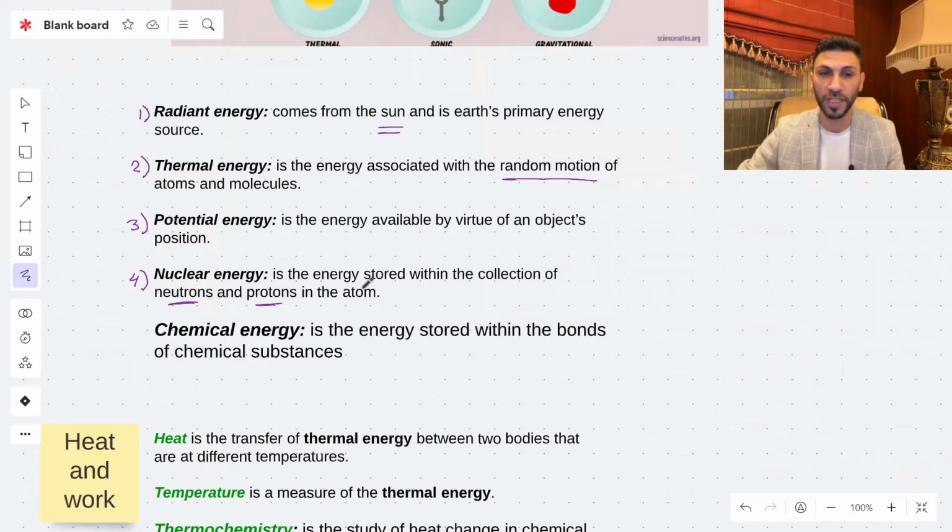Number 5, the chemical energy is the energy stored within the bonds of the chemical substances, between the atoms that form the chemical substances. For example, if we have H2O, this bond has specific energy. This bond has specific energy. We call it the chemical energy or the chemical potential energy.